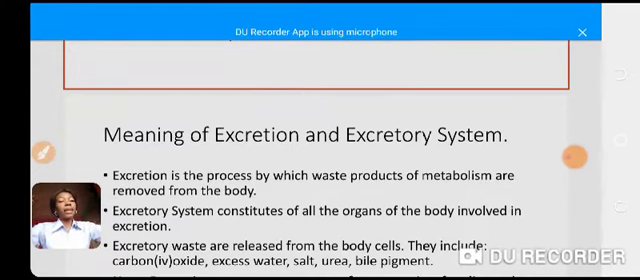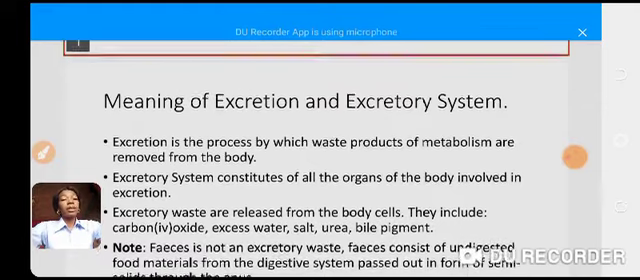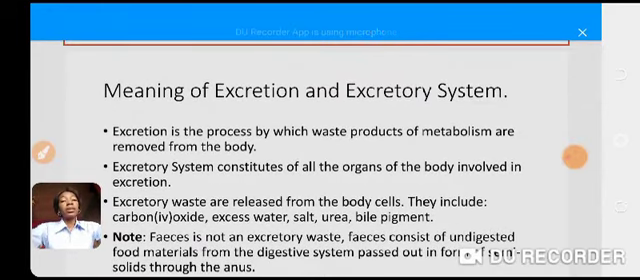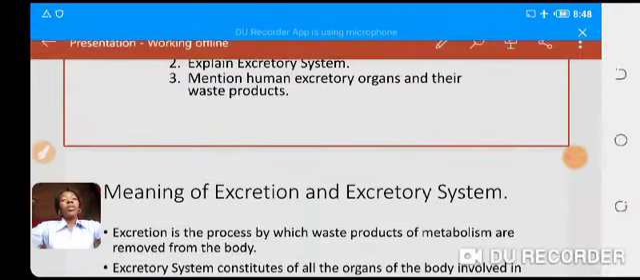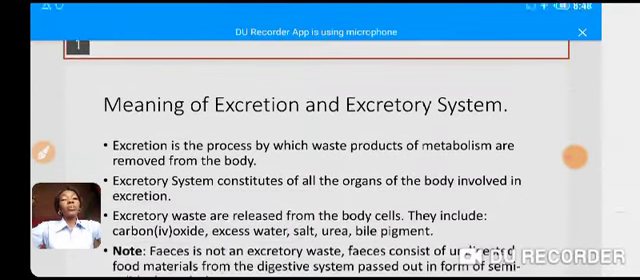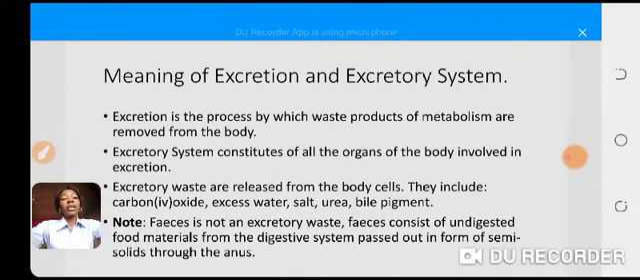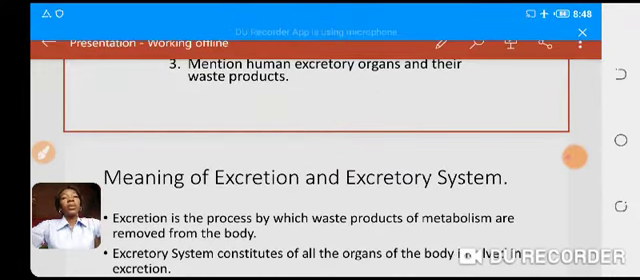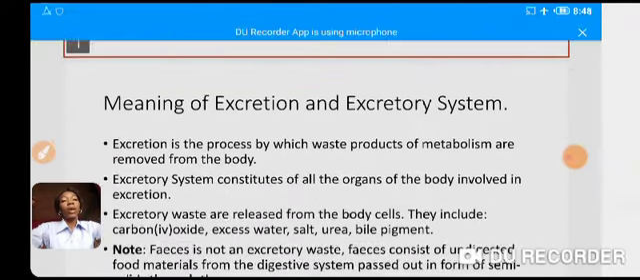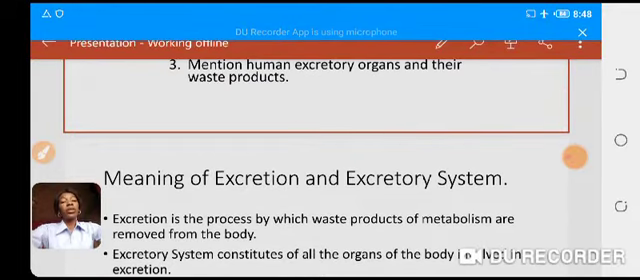I believe that you're still writing. Now, this is very important because most times, whenever you hear excretion, most people will jump and answer that excretion is all about feces. Whenever they hear the word excretion, feces comes to mind. And most times in an external examination, examiners will always put feces as part of the options when asking about waste products of the body or excretory waste.